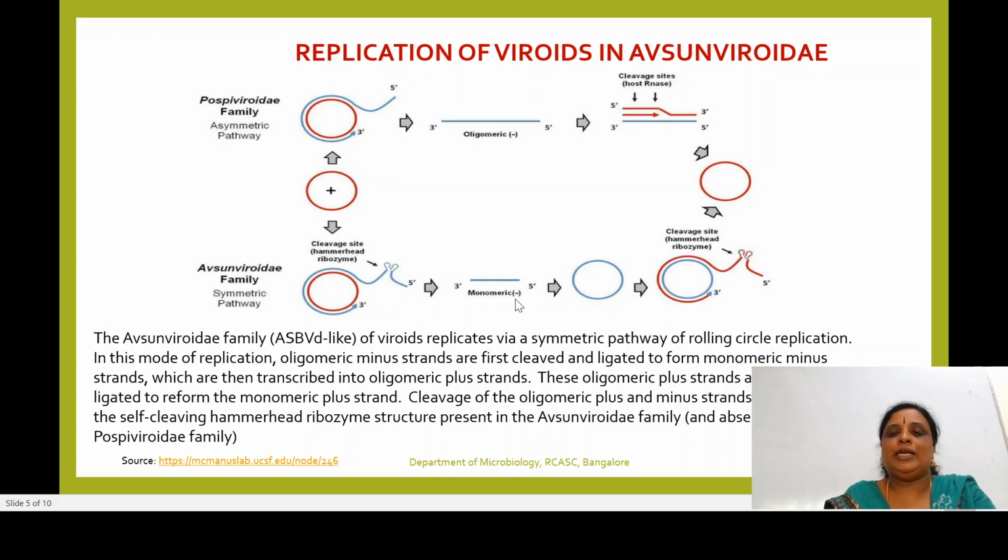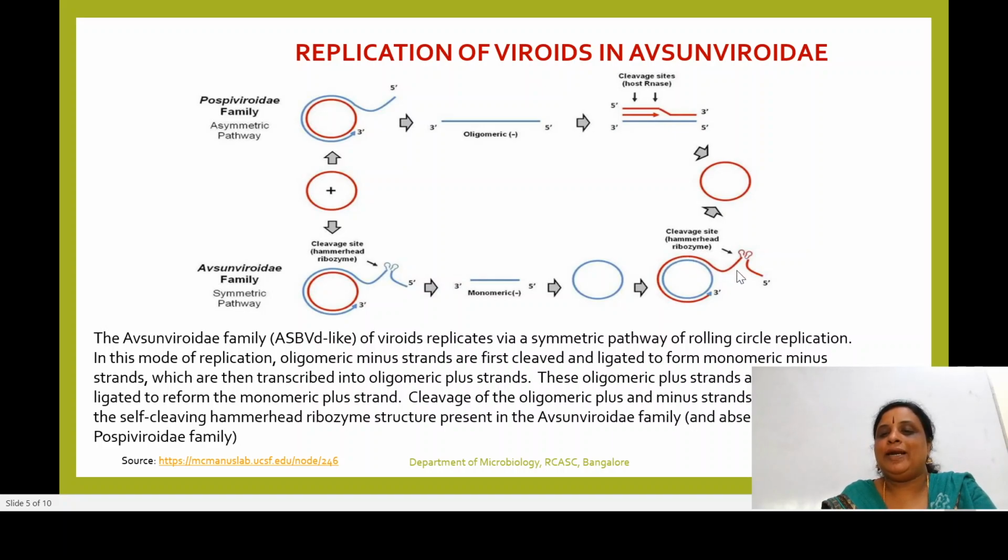This monomeric negative strand undergoes ligation to form a circular minus stranded RNA molecule. This minus stranded circular RNA molecule again undergoes transcription and replication by the rolling circle mechanism. Now the fragment which is produced is a positive strand.